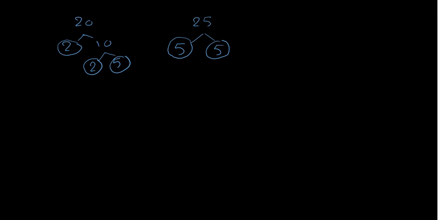To find the LCM, I will write all factors without repeating. What's repeating here? Just 5. This 5 is repeated. I will write it one time. Write all factors now. 2 times 2 times, here is what? 5. Yeah, I will write 5. 2 times 5 is 10. It equals 100.